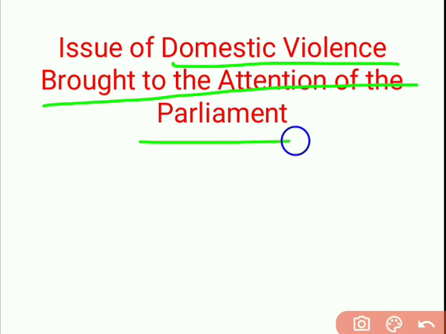We will focus on a particular point, that is domestic violence, and to control the domestic violence, how that issue was brought to the notice of the government, to the attention of the parliament. This issue we can try to understand through the picture story.